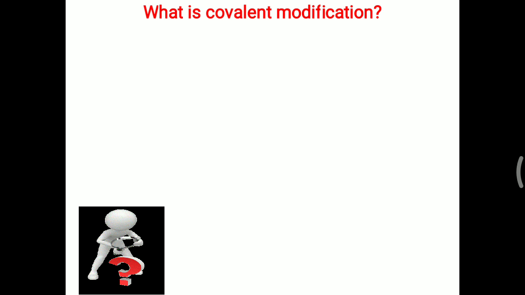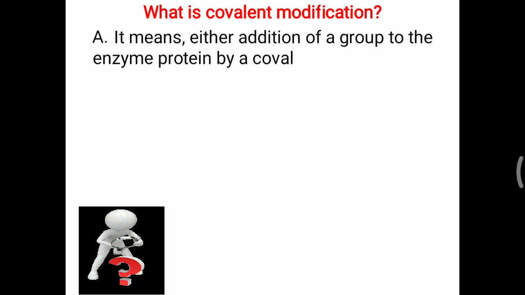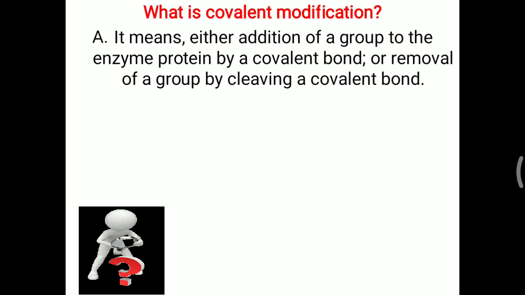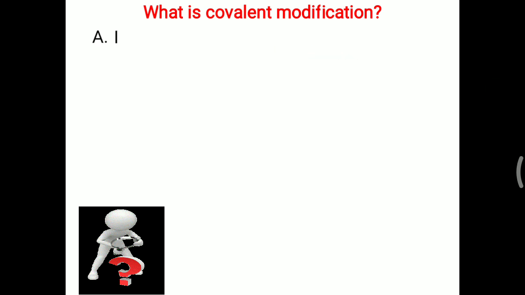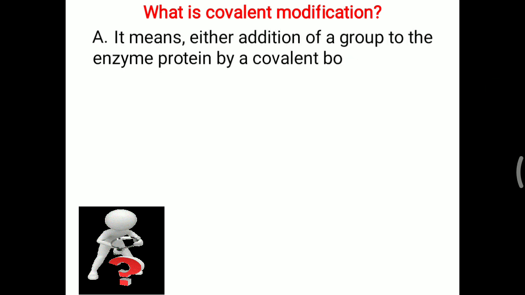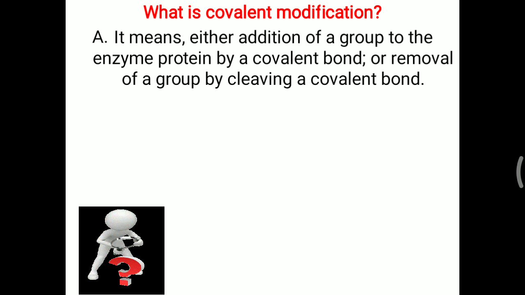Further viva question: what is covalent modification? It means either addition of a group to the enzyme protein by a covalent bond, or removal of a group by cleaving that particular covalent bond. That is called covalent modification of the enzyme, and it is also one of the factors for enzyme activity. The most commonly asked viva question is what is covalent modification and an example of it.